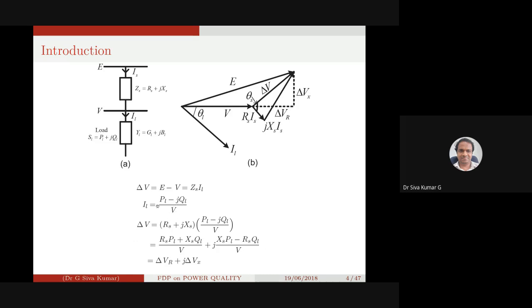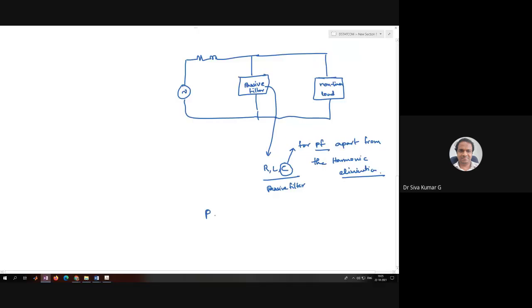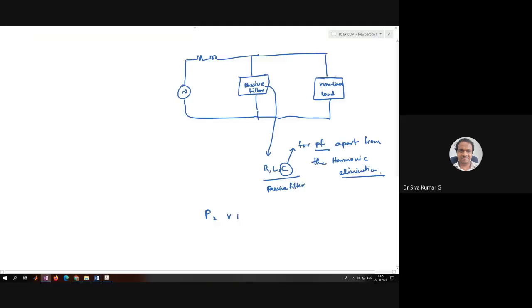We have the equation S equals V I conjugate, which transfers to the conjugate form, I equals S conjugate by V conjugate.